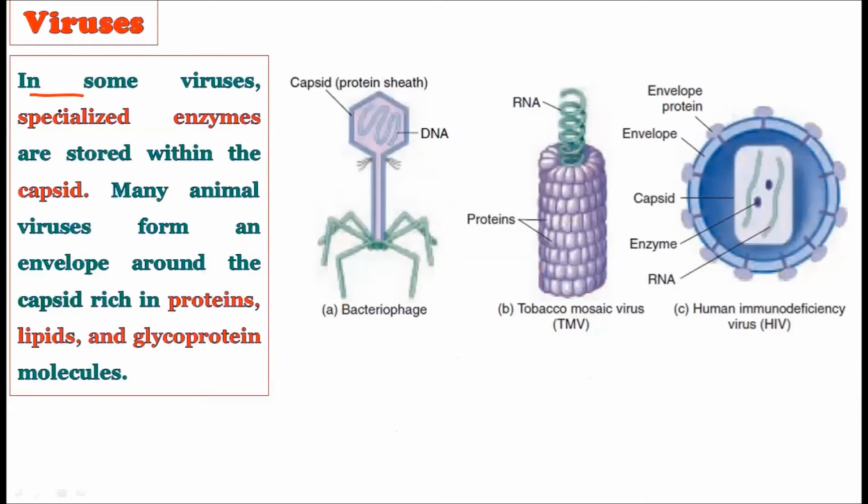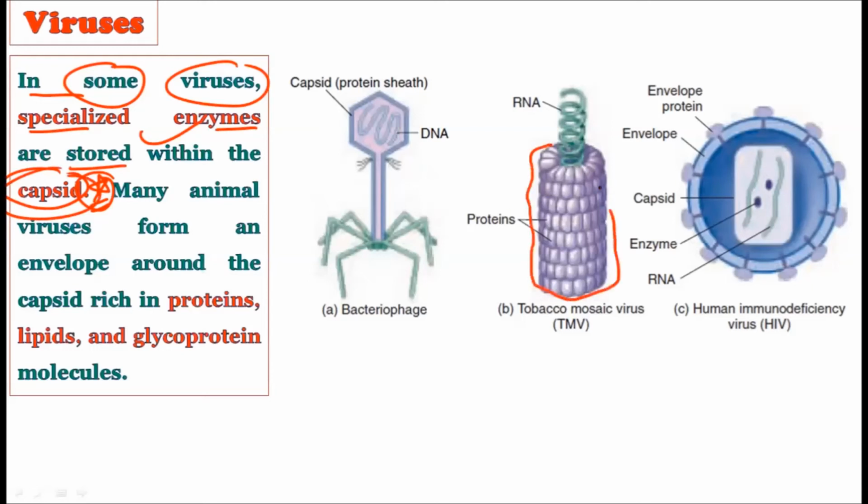Now, in some viruses, specialized enzymes are stored within the capsid. You should highlight this point. Because in general, when students study about viruses, there is a general perception that there is a genetic material, DNA or RNA, and the protein coat. But with that, some viruses have specialized enzymes stored in their capsid. That means this capsid portion contains some sort of enzymes as well. And many animal viruses form an envelope around the capsid, rich in proteins, lipids, and glycoprotein molecules.